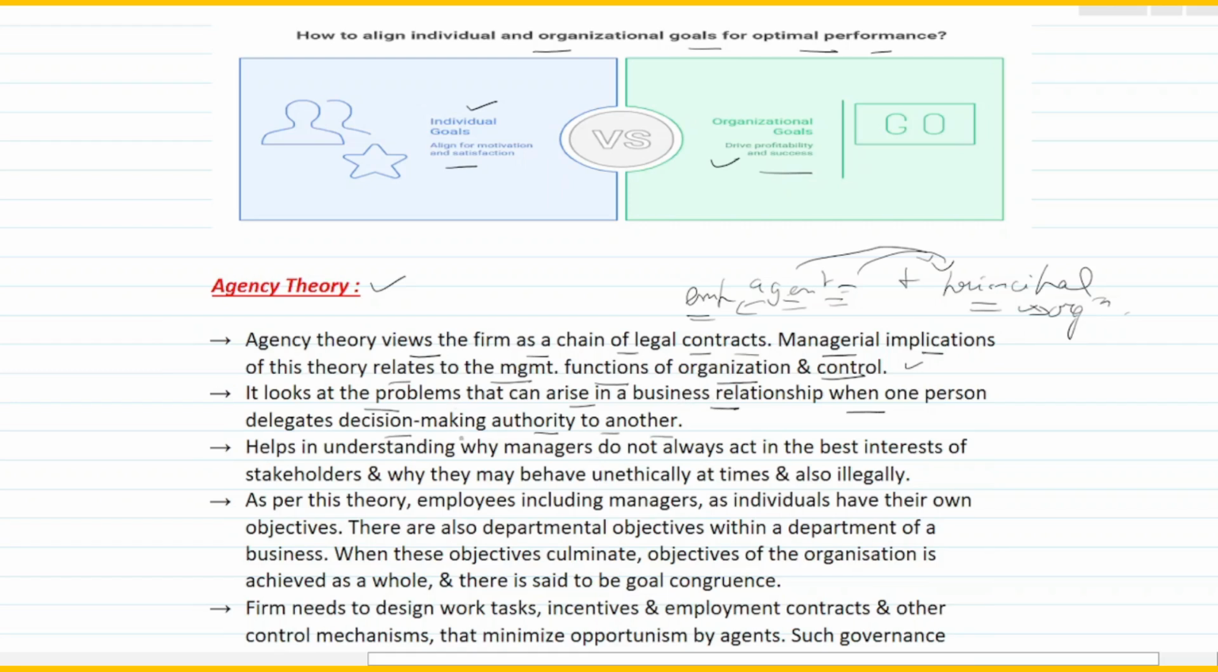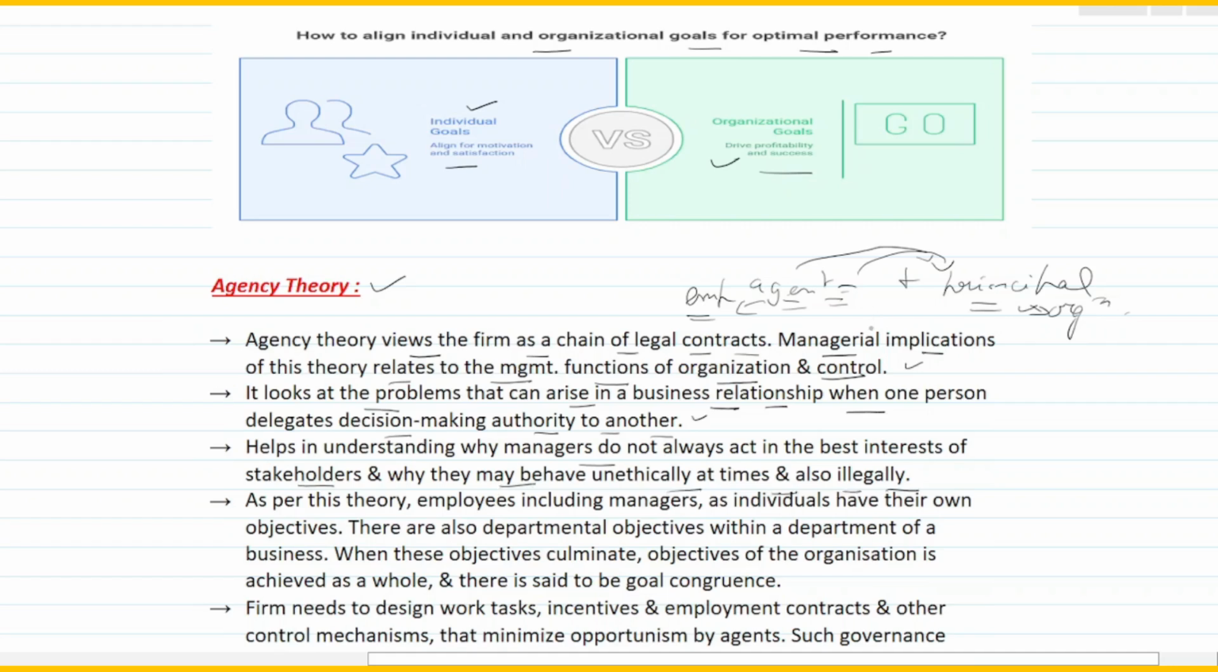Let's read this sentence once again, you will be able to understand it in a better way. It looks at the problems that can arise in a business relationship, right? So agency theory concentrates on the problems that can arise in a business relationship when one person delegates decision making authority to another. It helps in understanding why managers do not always act in the best interest of the stakeholders, and why they may behave unethically at times and also illegally.